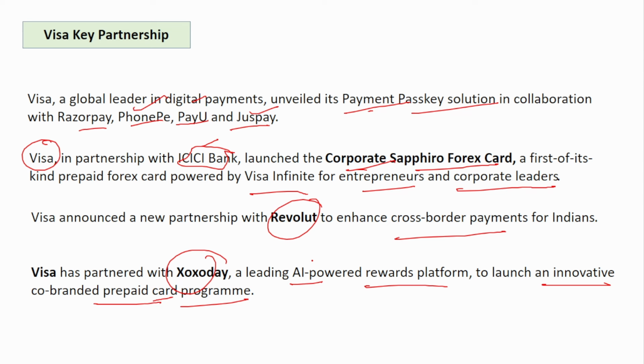The card will already be loaded with reward points or reward money, and that can be used for purchases and other purposes. Companies get in contact with XOXOD and can issue this prepaid card. So remember, very important, it is Visa and XOXOD.